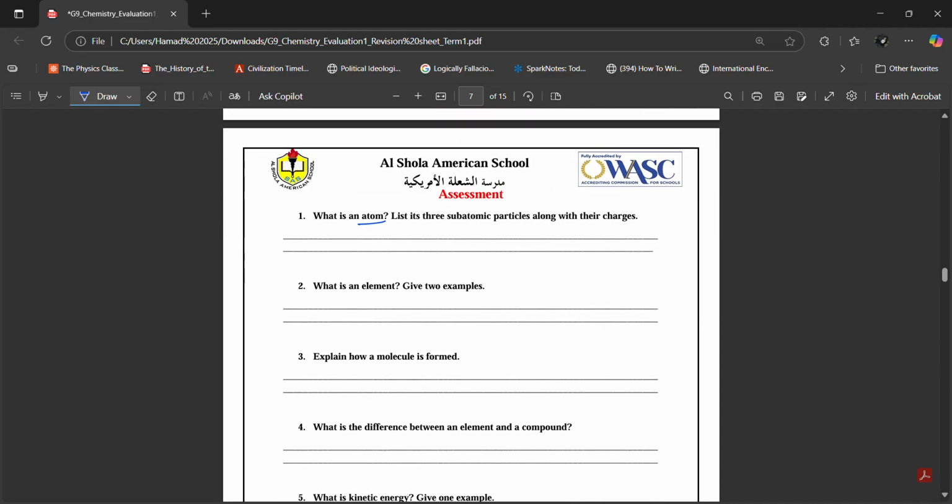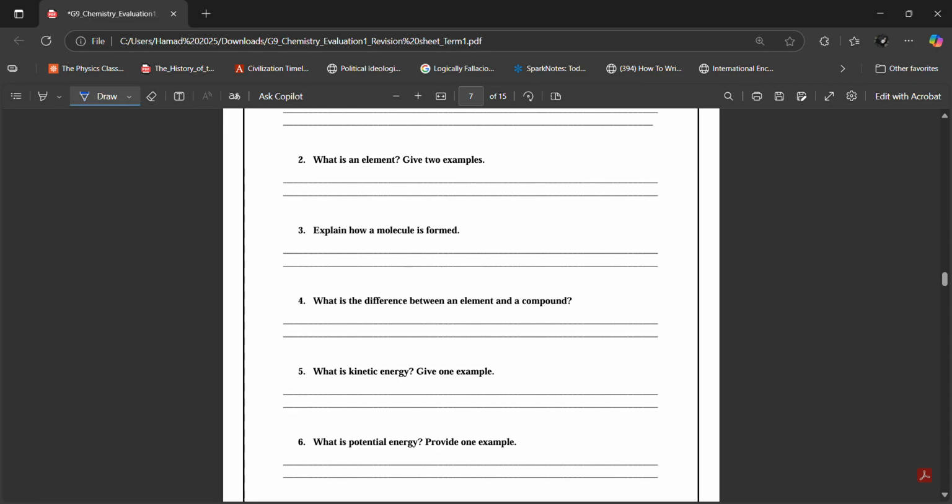What is an element, Ibrahim? An element is the most basic unit of matter. Each element has its own specific properties. Don't write this exactly as I'm dictating. Write it in your own words. Give two examples. You can give any two examples from the periodic table. I want you to give your own examples.